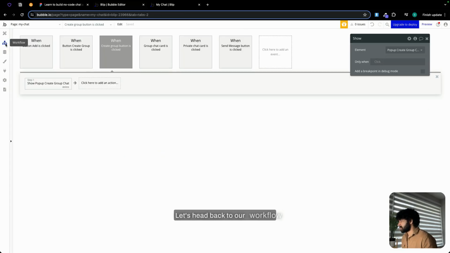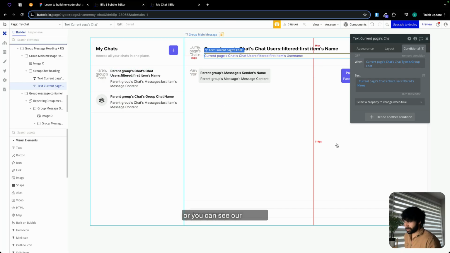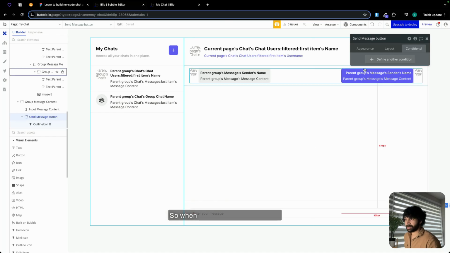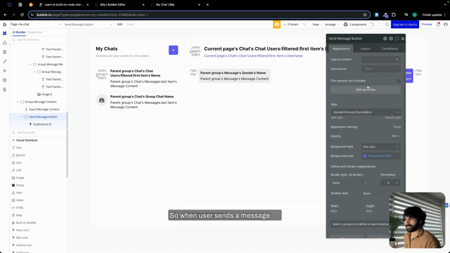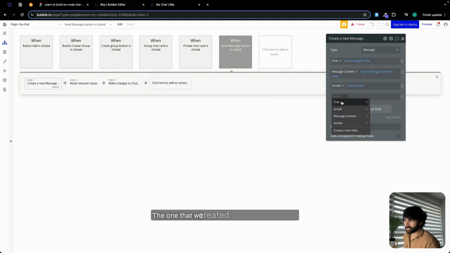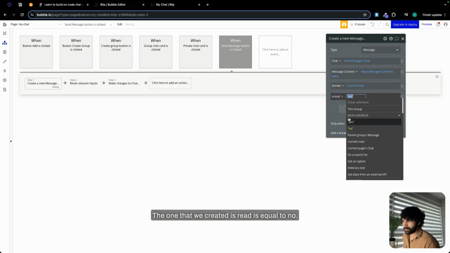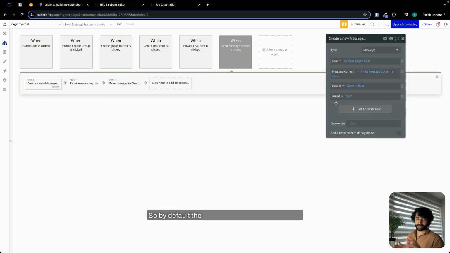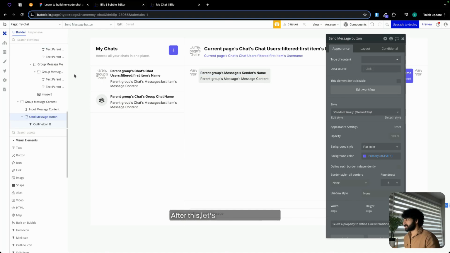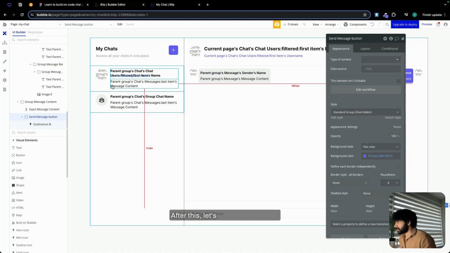Let's head back to our workflow, or you can see our design, and let's make a small tweak. So when user sends a message, we are going to add a new field. The one that we created, is read, is equal to no. So by default, the message is going to be no. Like is read is going to be no.